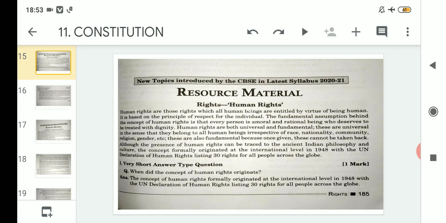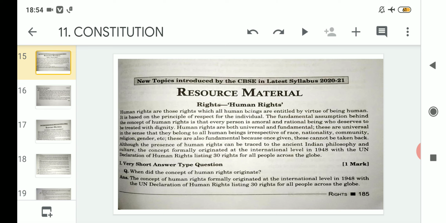Through that particular Declaration of Human Rights, the United Nations in the year 1948 declared and listed that 30 rights should be given to people all across the globe.